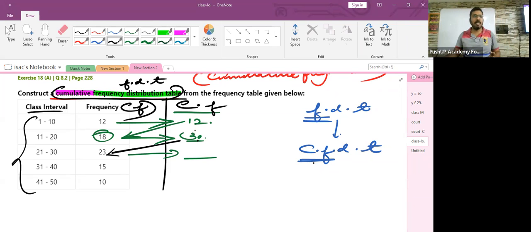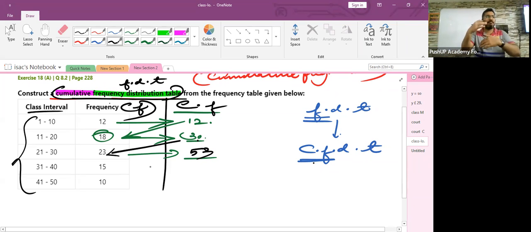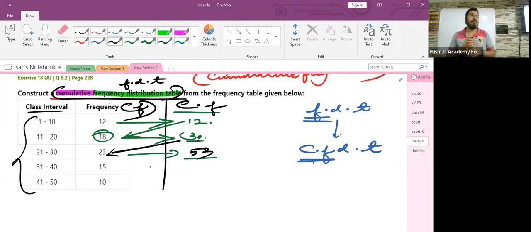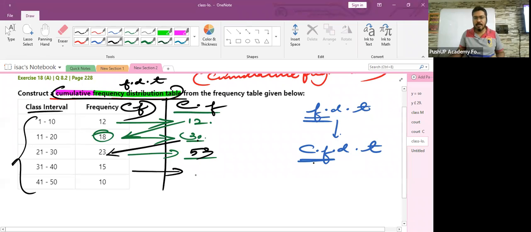So 30 plus 23 will become what? 53. Am I piling up the frequencies one after the other? Yes. Online students, did you all follow it? Now, children, let me find out how much will be the cumulative frequency for the fourth class interval. Already how much do I have? 53 is already piled up.